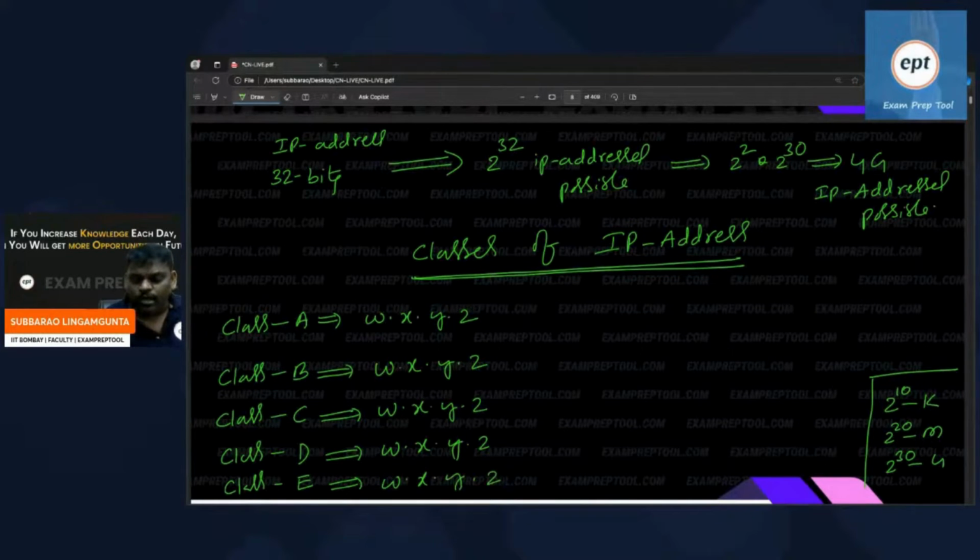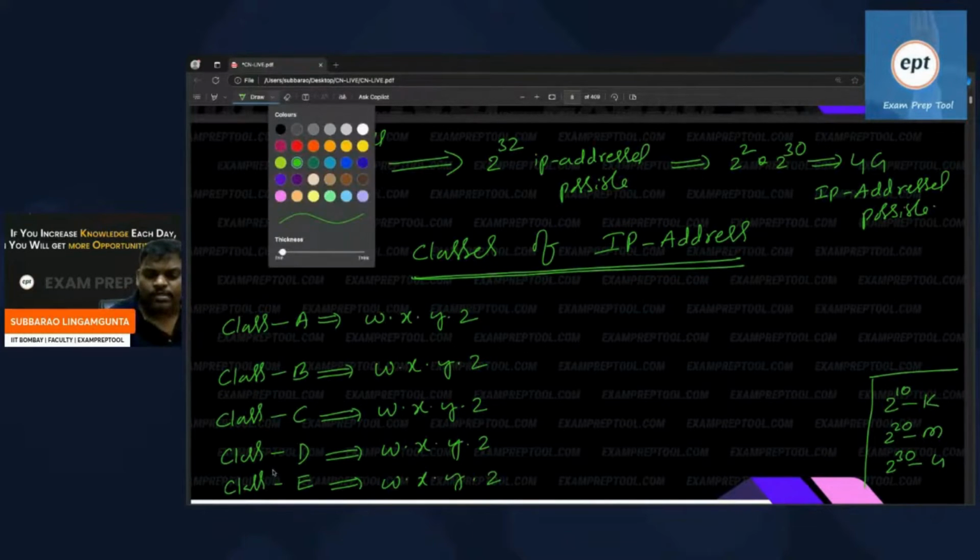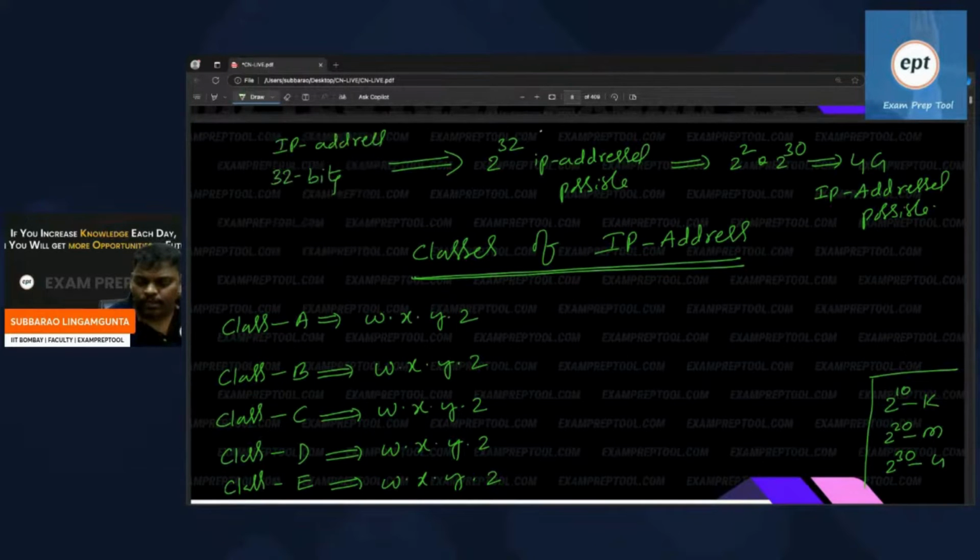Now, I want an answer from you. Please give the answer: in the first octet, how many bits are there? If I want to know where this phone call is coming from, I have to see the prefix. I need not see everything, just the prefix. By seeing the prefix, I can easily say which class it belongs to.